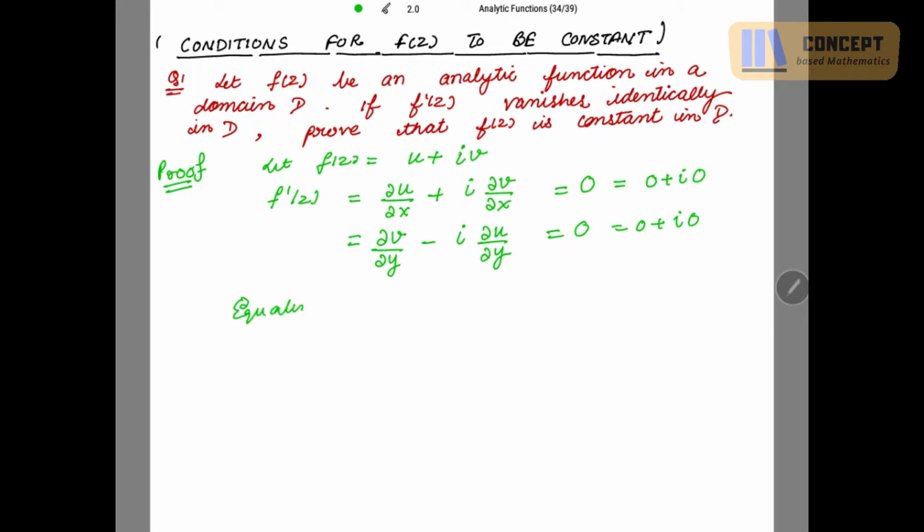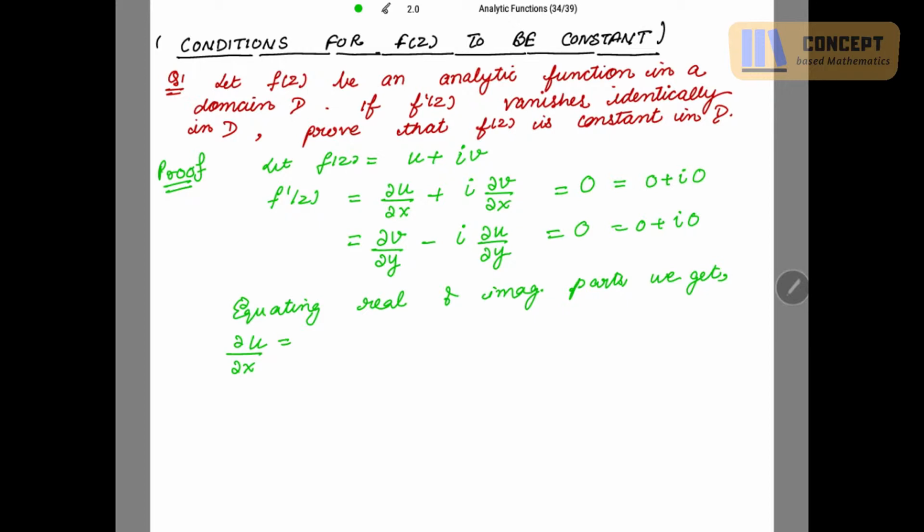equating real and imaginary parts, we get this u is equal to curly u over curly x. I'm using the word sometimes curly, sometimes del, so don't confuse with that.